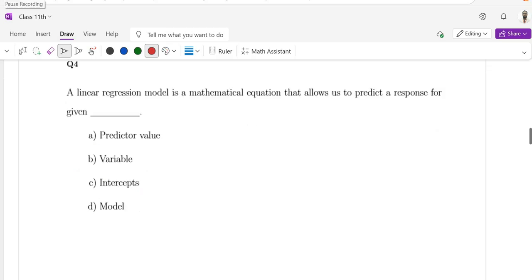Question number 4. A linear regression model is a mathematical equation that allows us to predict a response for a given predictor value, variable, intercepts, and model. The correct option is predictor value, that is option A.